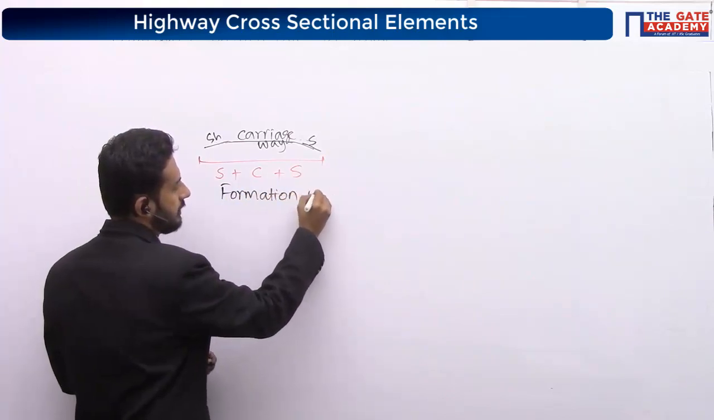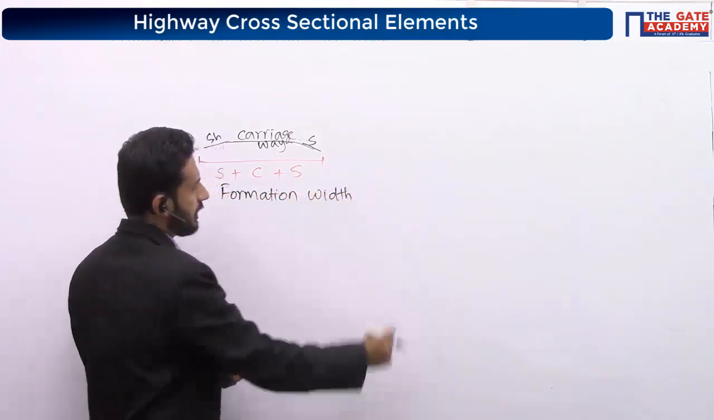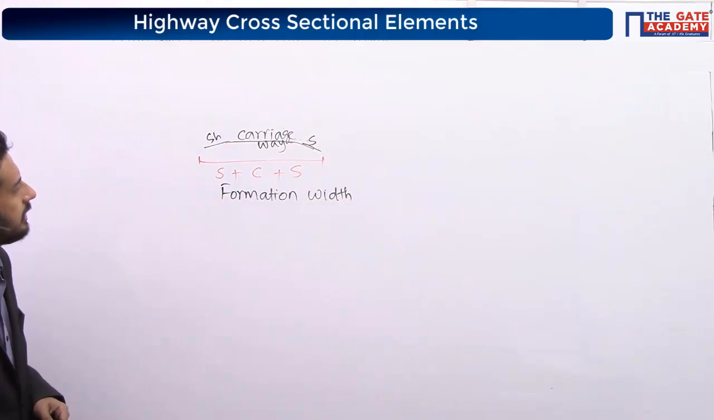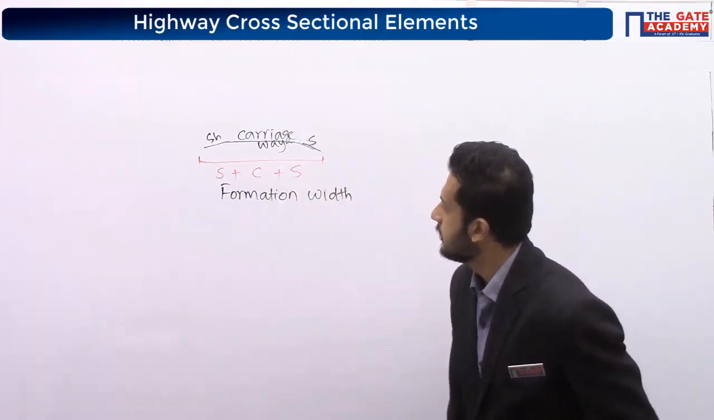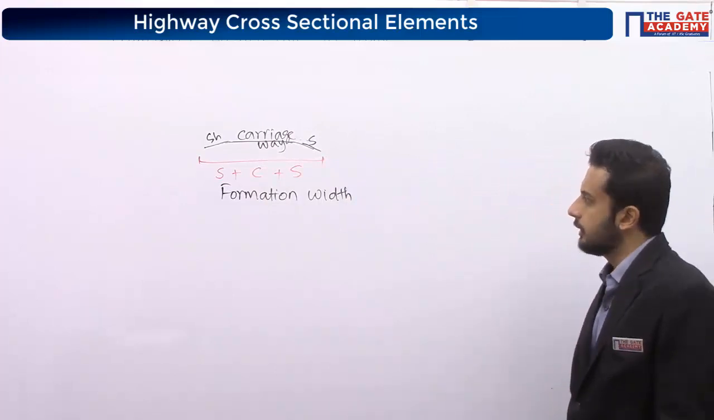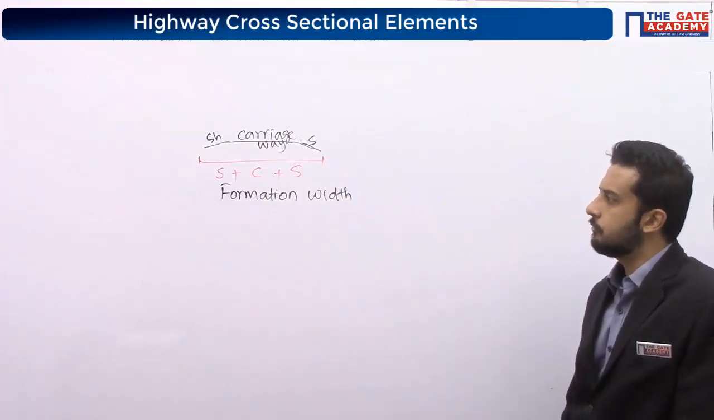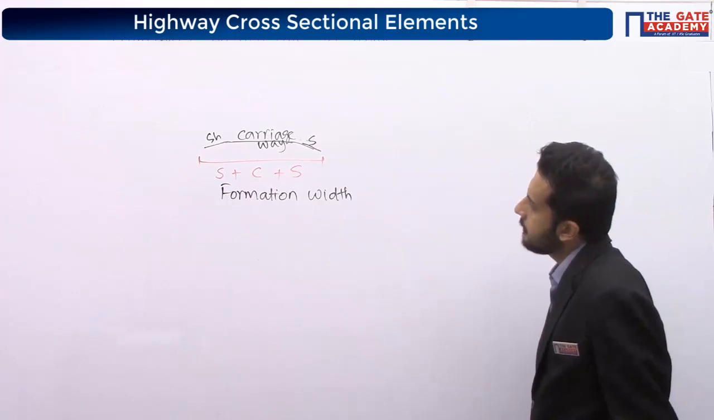Just note that down. Not that important, they have not asked it till now, but maybe in college you might have noted down these things. Shoulder plus carriageway plus shoulder, we call it the formation width.